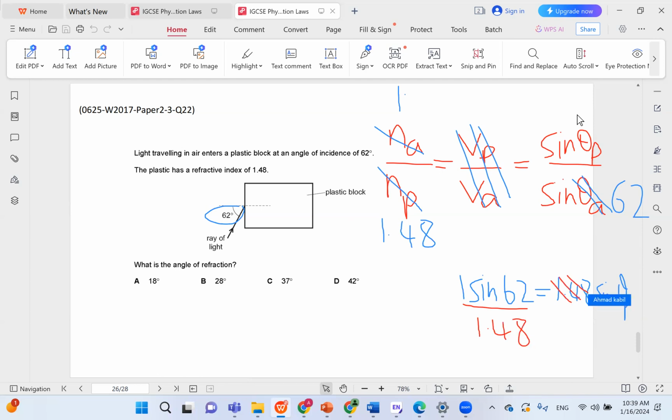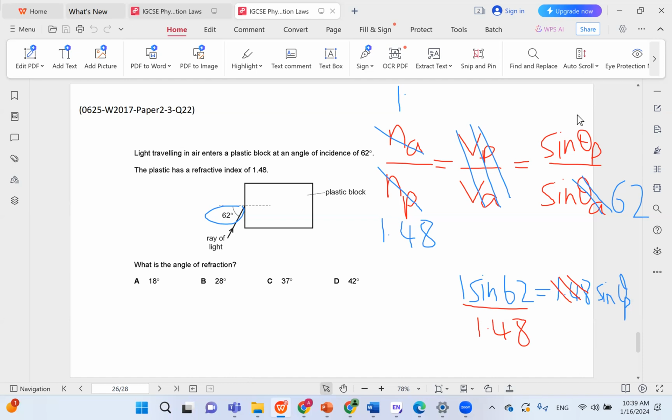So let's figure this out on the calculator. 1 sine 62. I would recommend you calculate the numerator first and press equals, and then divide by 1.48, because a lot of students make the mistake of writing it all at once on the calculator. And what the calculator ends up doing is it divides 62 by 1.48 and then gets the sine of the answer, which is not what you want to happen here.